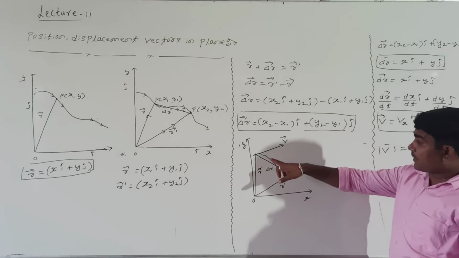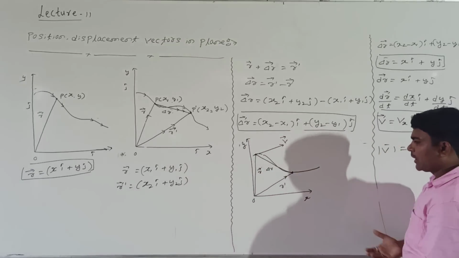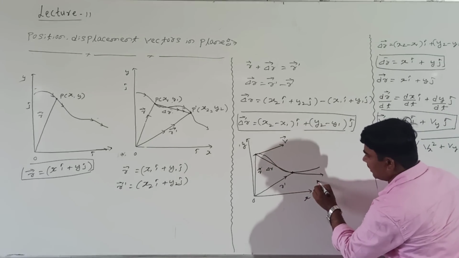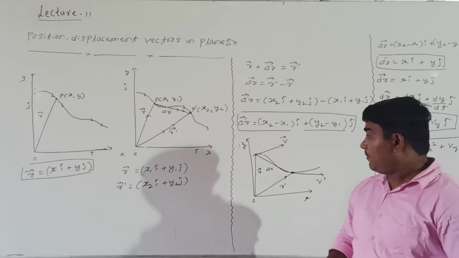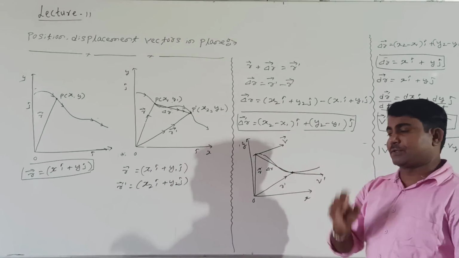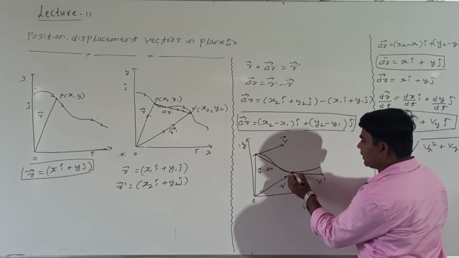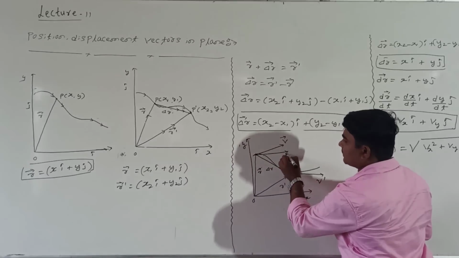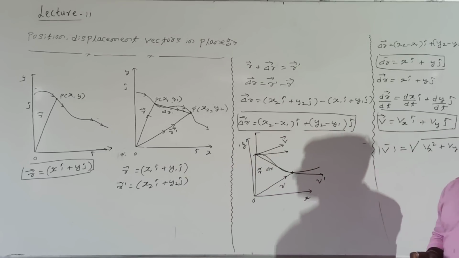At this point, velocity v can be resolved into two components. At this point also, if you draw the tangent line, this represents velocity v dash. But at this point, the velocity can be resolved into two components. See here, this is one component of the velocity, and this is the second component of the velocity.